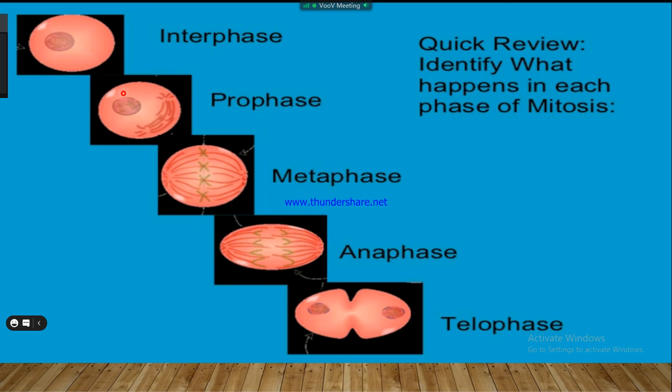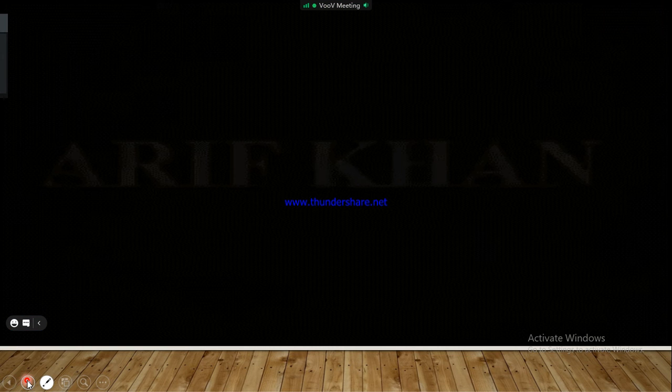In prophase, the nucleolus and nuclear membrane start disappearing and the chromosomes become visible. In metaphase, chromosomes arrange themselves on the metaphase plate with the help of spindle fibers, which attach to the chromatids. In anaphase, the chromatids move towards the opposite poles. In telophase, the chromatids reach the opposite poles. I think this video helps you.